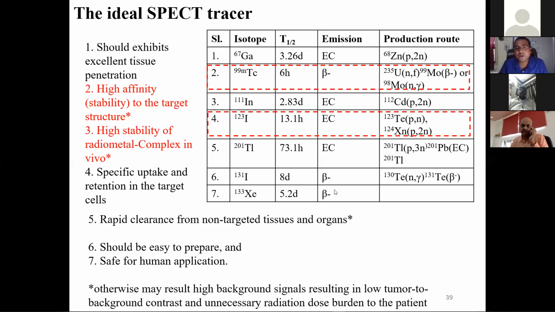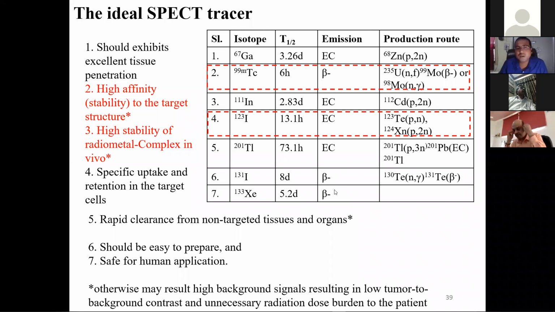In the case of PET, we have to enrich the oxygen, because oxygen has two main isotopes, oxygen-16 and oxygen-18, and oxygen-18 is present at only 0.2%. So that has to be enriched to get it for PET.